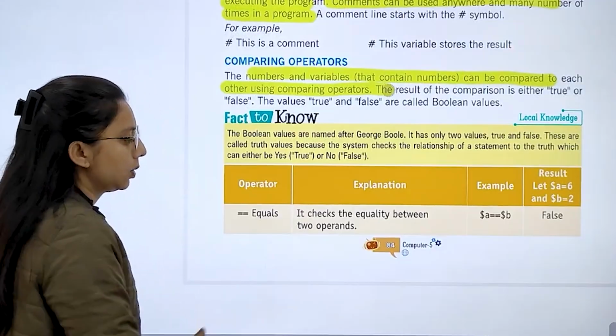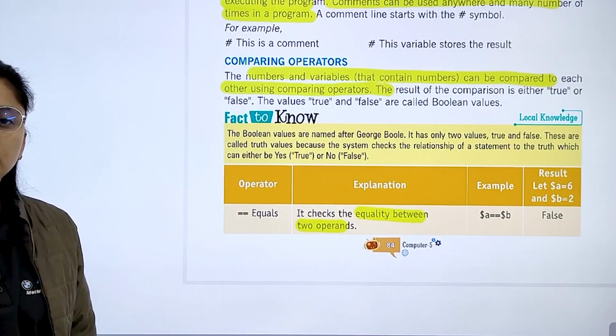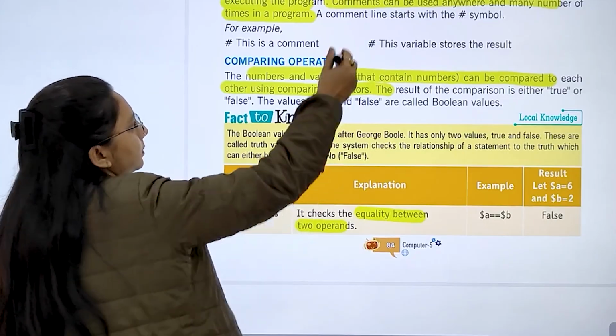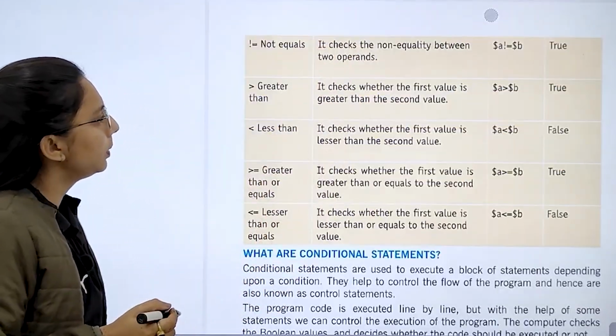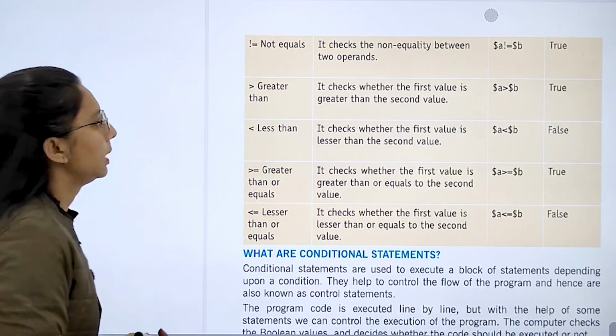This operator means equal. It checks equality between two operands, right? If it will be equal, it will be false. Now not equal, so it checks non-equality. What will it check? It will check non-equality.